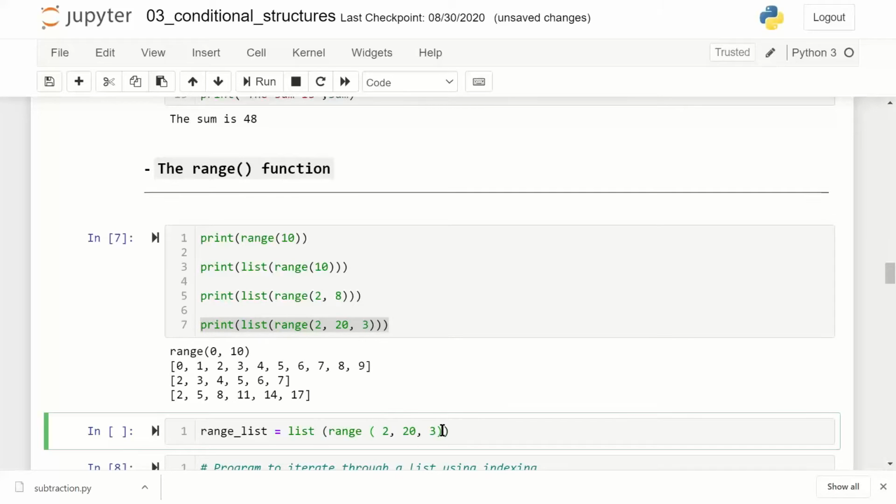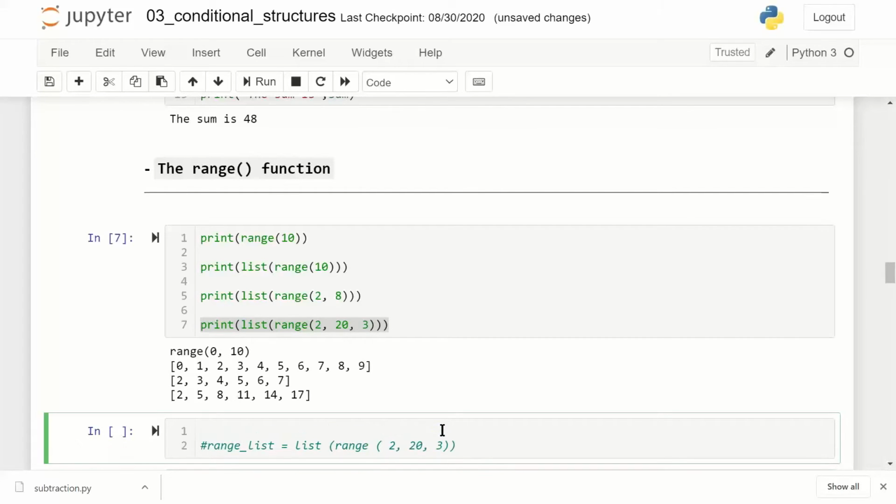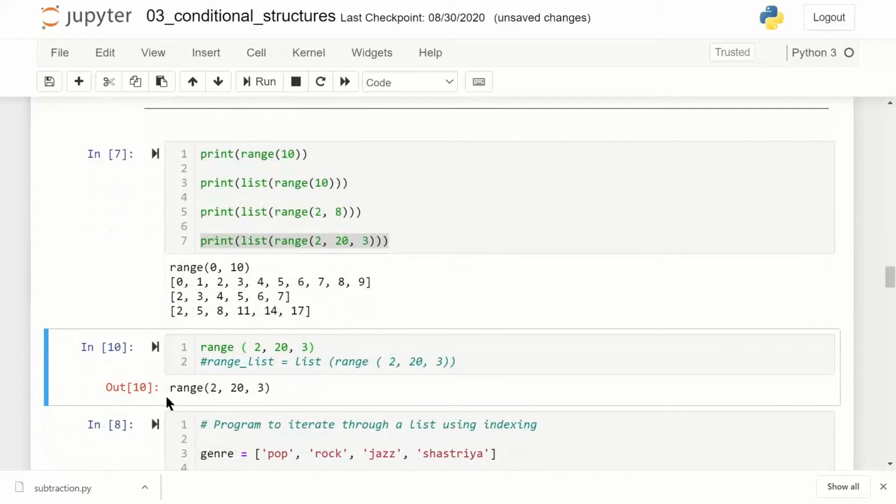If I just run this function like this, Control C, hash range, it is returning me an object of the function range. It simply highlights that. If I put this range inside a list function, it shows me the output in a list format.